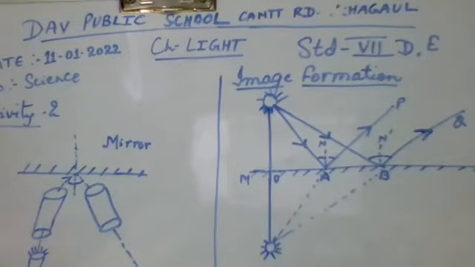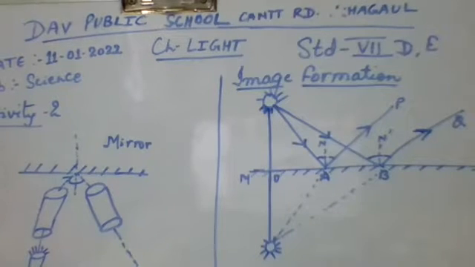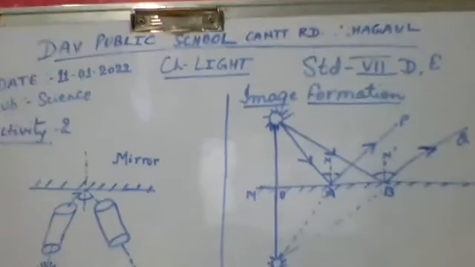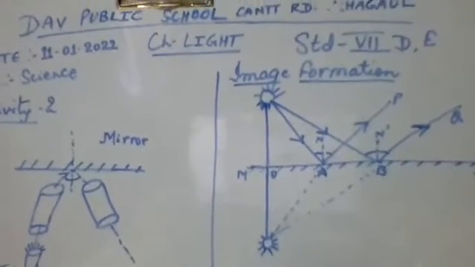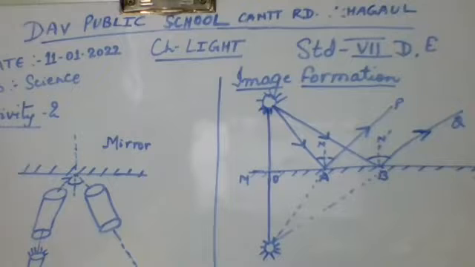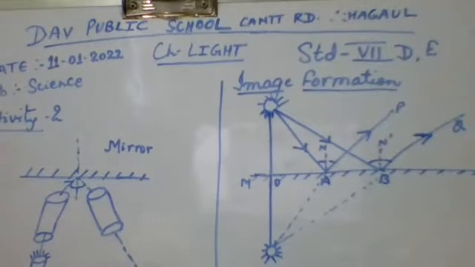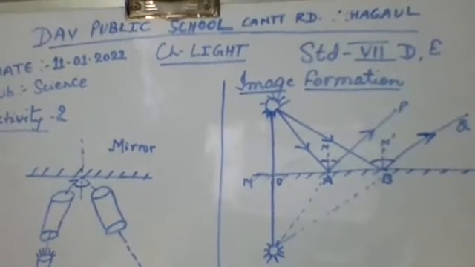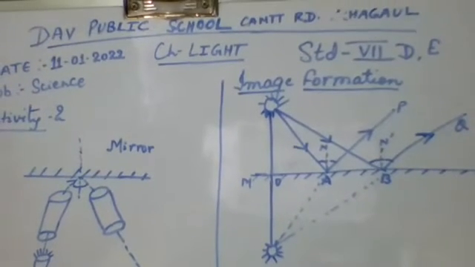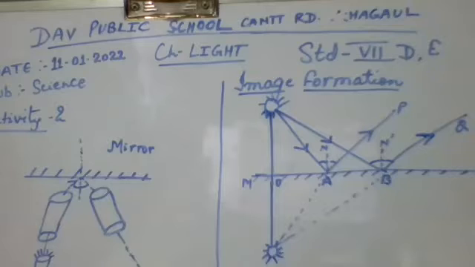What is the angle of incidence? Or you can say, what is the point of incidence first? What is the point of incidence? Ma'am, the ray of light coming towards the mirror is called the incident ray. The point on the surface of the mirror where the incident ray falls is known as the point of incidence. So all of you are knowing this?